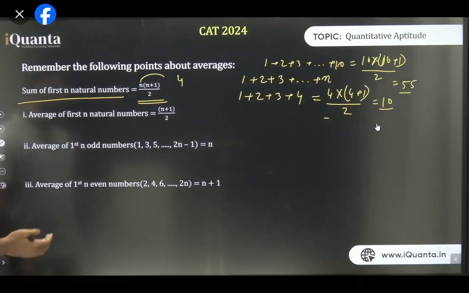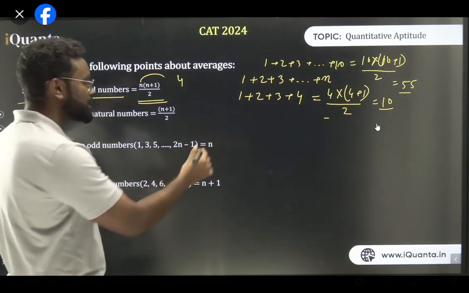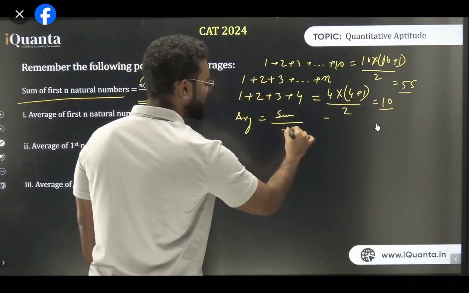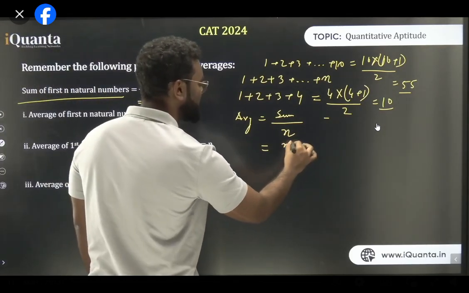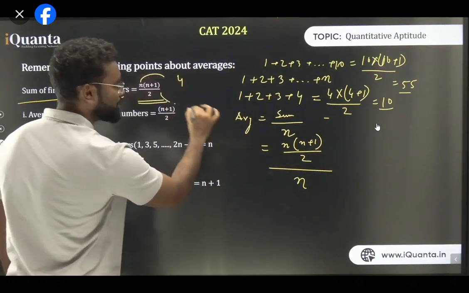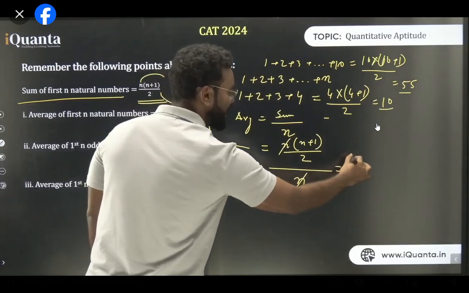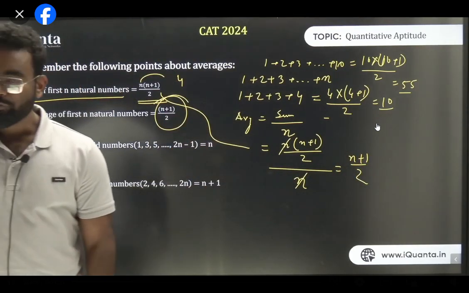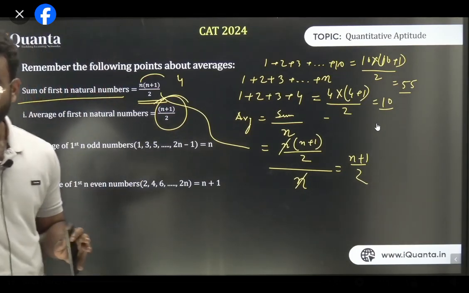This is the formula we used to find the sum of the first n natural numbers. Now, what is the definition of average? The definition of average is sum upon the number of terms, that is n. The sum is n into (n plus 1) by 2, and the total number of terms is n. So n cancels out, and your answer is (n plus 1) upon 2. If you divide the sum n into (n plus 1) by 2 by n, you get the average. Clear exactly, all of you?